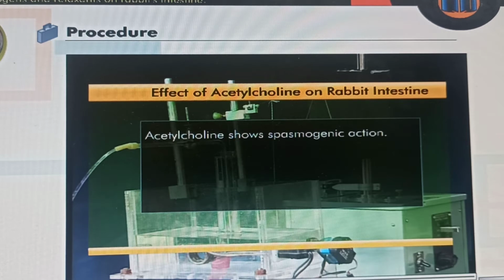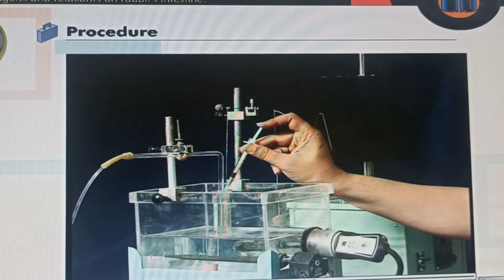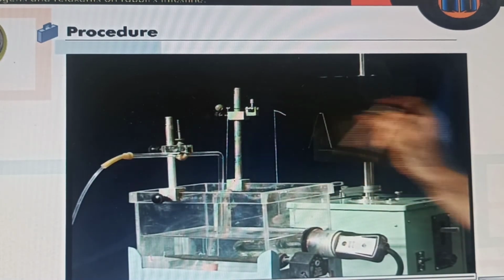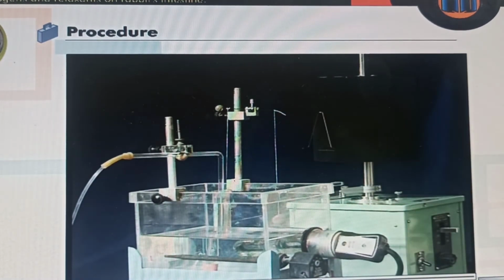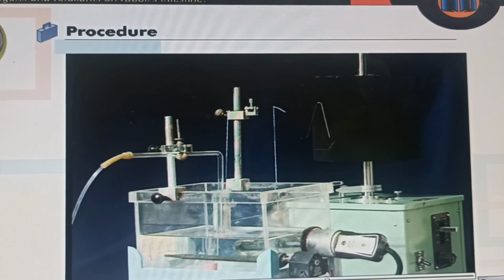Allow the preparation to relax by rapidly washing with fresh quantity of Tyrode's solution to wear off the effect of acetylcholine. Record normal pendular movements. Now inject 0.1 ml of stock solution of barium chloride and record the response.